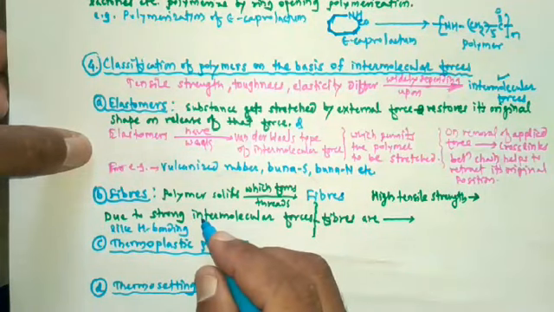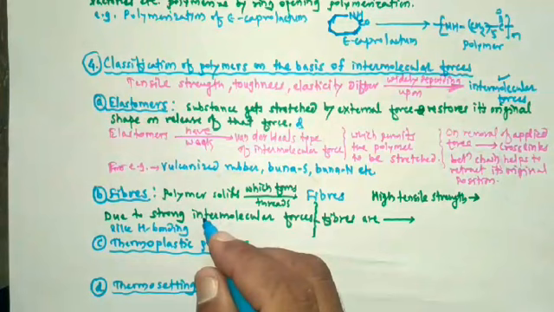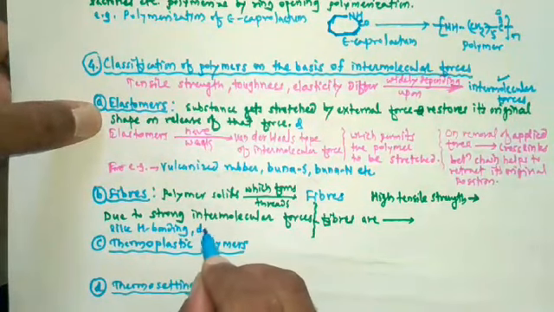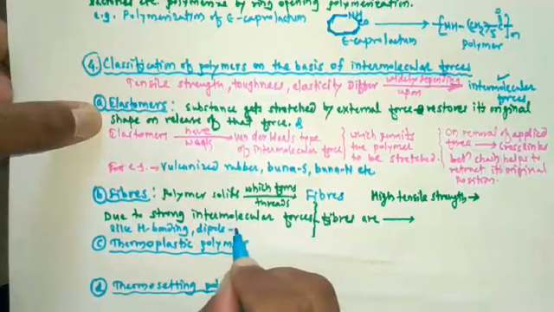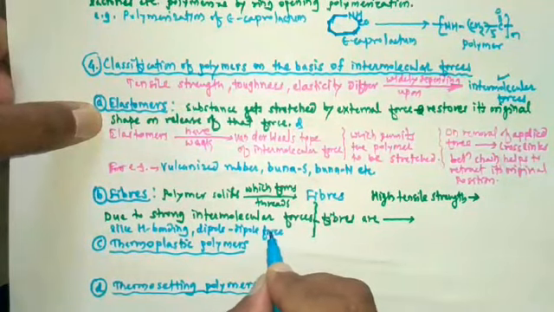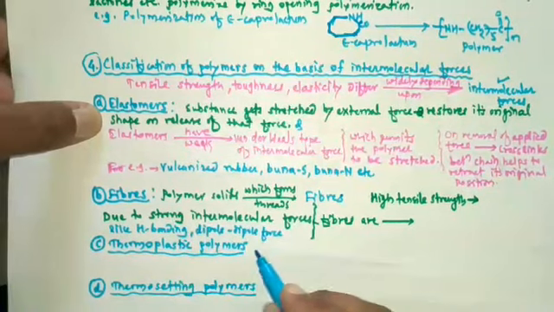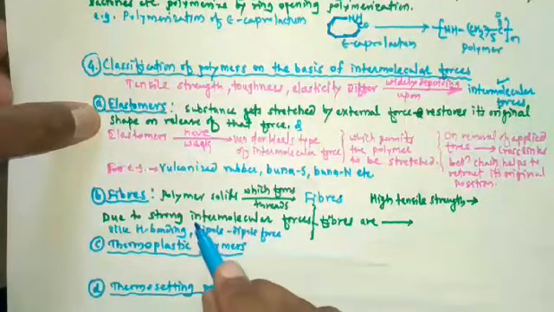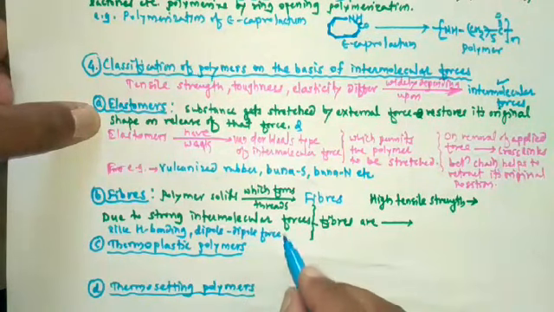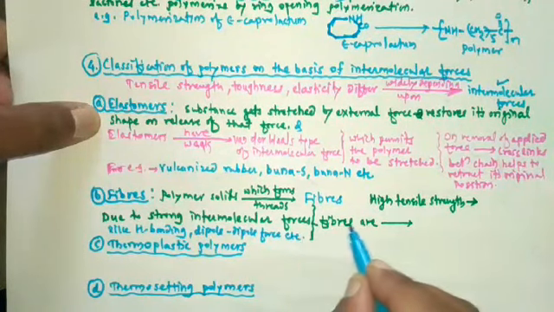Then another type of force is the strong dipole force. So due to strong intermolecular forces like hydrogen bonding, dipole force, etc., fibers are crystalline in nature.